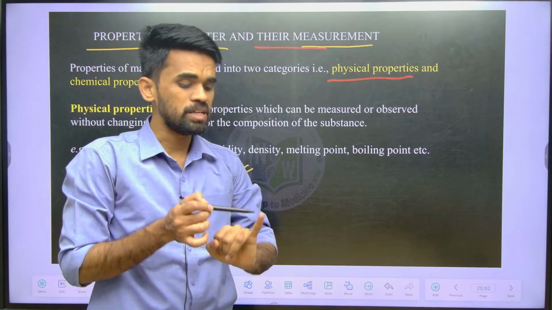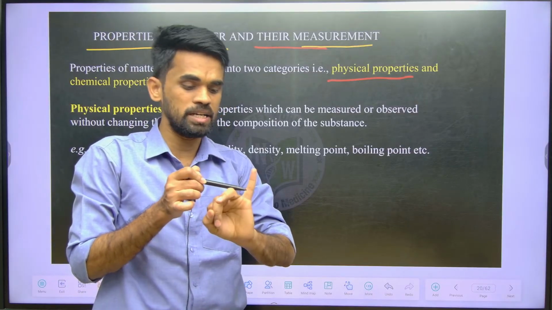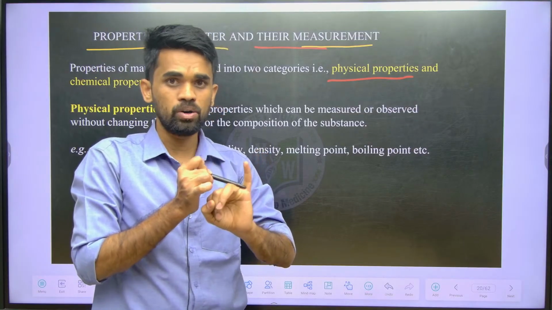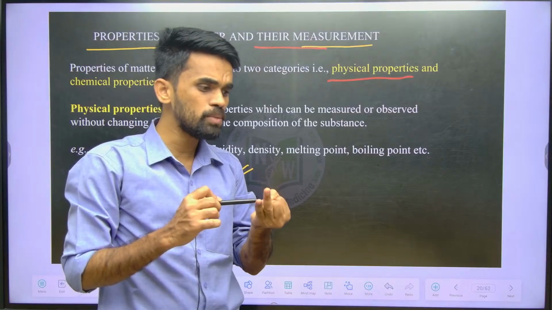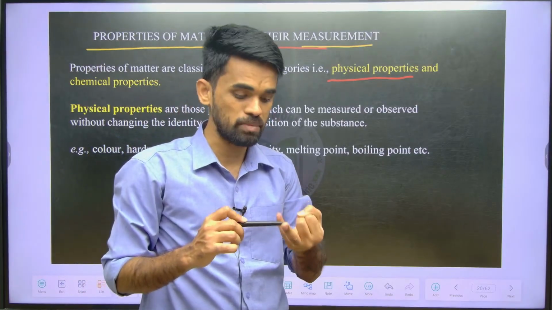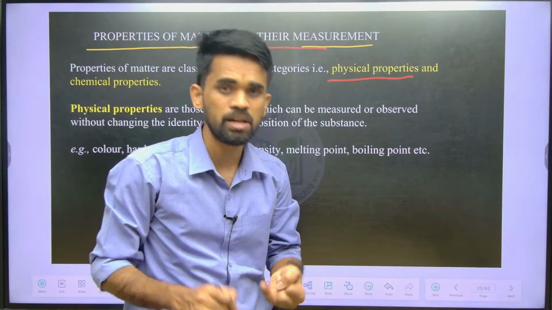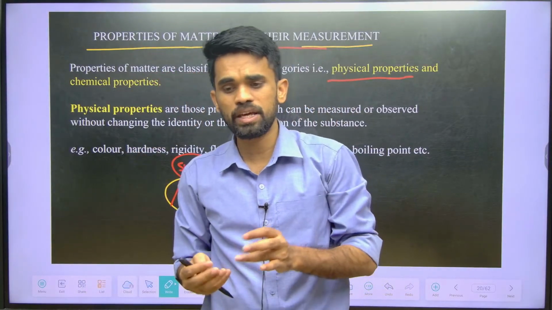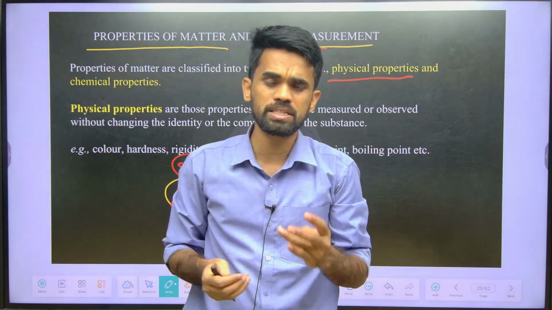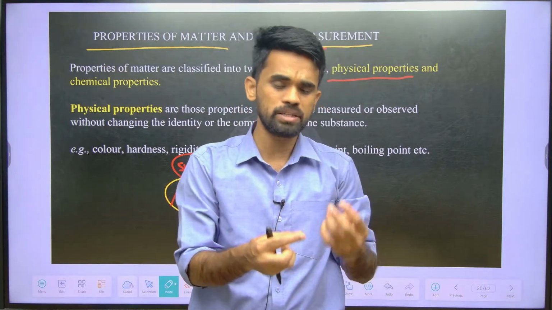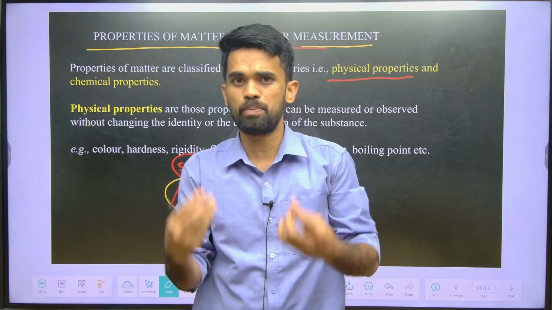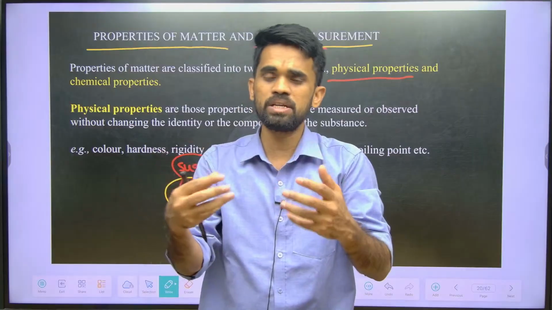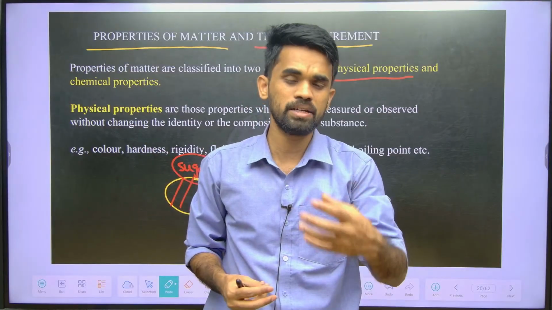So it can be in the liquid state, it can be in the solid state, it can be in the gaseous phase. So this is their physical state. Some of them have greater boiling point, some of them have lower boiling point. For example, water's boiling point, we know, is 100 degrees, whereas organic compounds like petrol and diesel have a very low boiling point, they can easily get evaporated. So these are the physical properties of the liquids, or the matter, that you are considering.